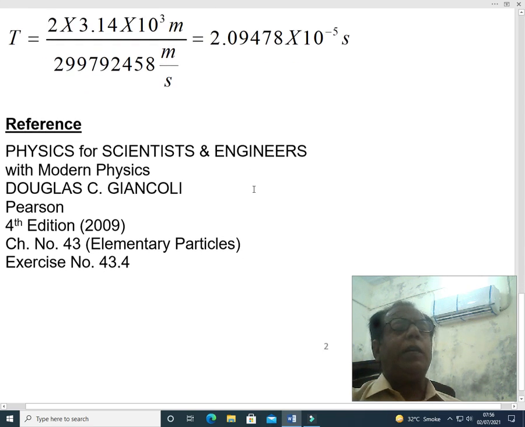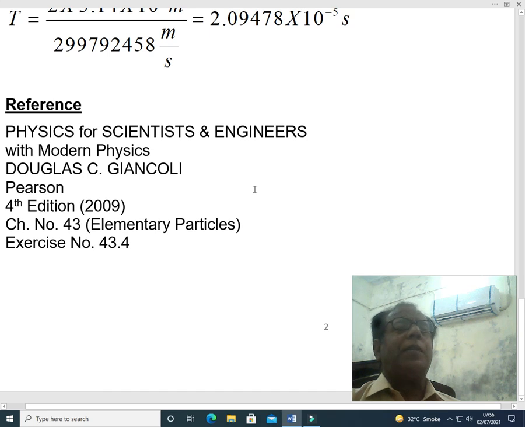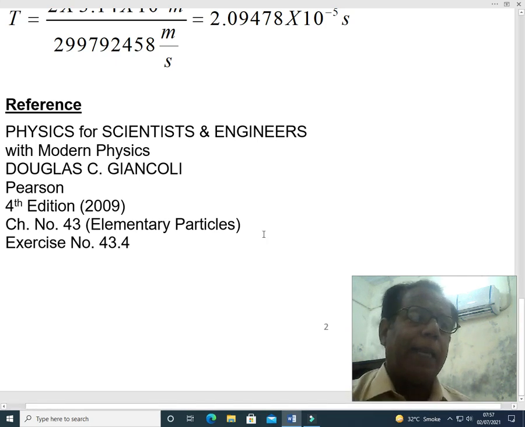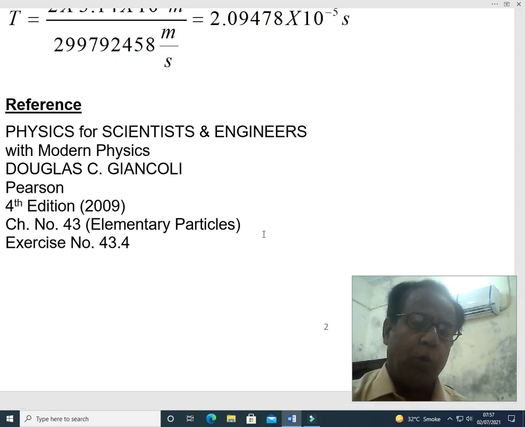However, we come towards the reference book from where this problem has been chosen. The reference book is Physics for Scientists and Engineers with Modern Physics. The author is Douglas C. Giancoli. The publisher is Pearson. Its 4th edition 2009 has been adopted, and its chapter number 43, Elementary Particles, is our concerned chapter. This problem has been enumerated as exercise number 43.4 of this book, and this is the end of our module.